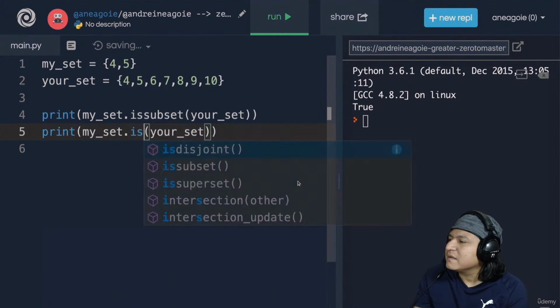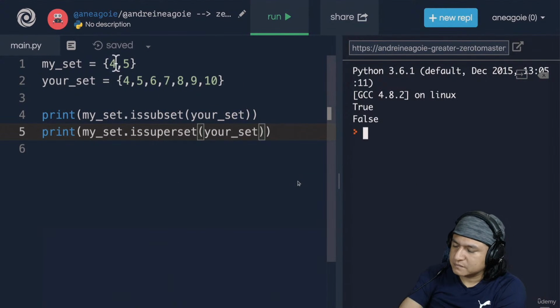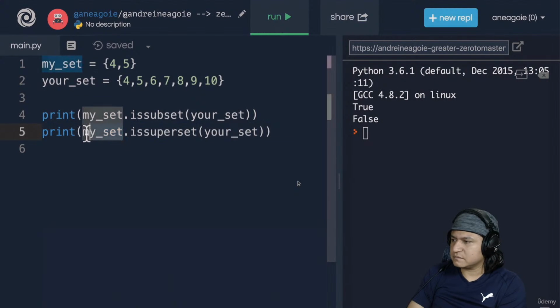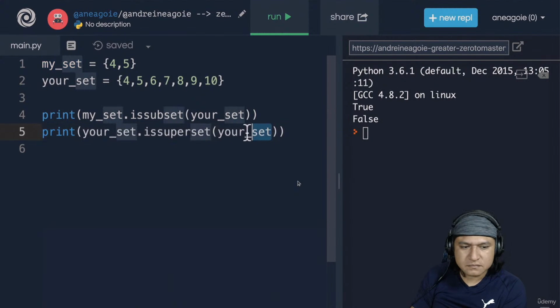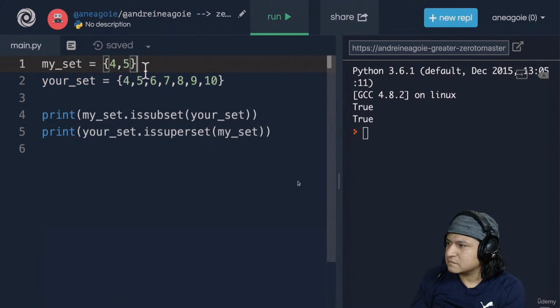On the other hand, we also have this idea of superset. So if I do is superset instead of is subset, I'll get false because my set is not a superset. It doesn't encompass your set. It's the other way around. Your set is a superset of my set, because your set encompasses everything that my set has, which is 4 and 5. Okay. Oh boy, that was a lot.